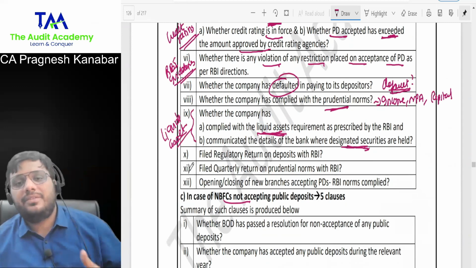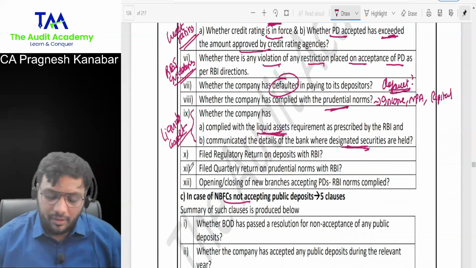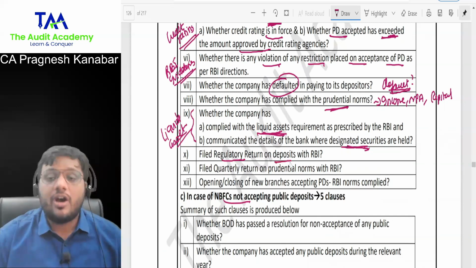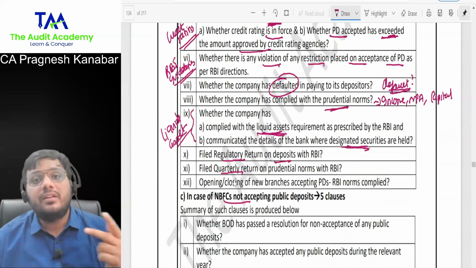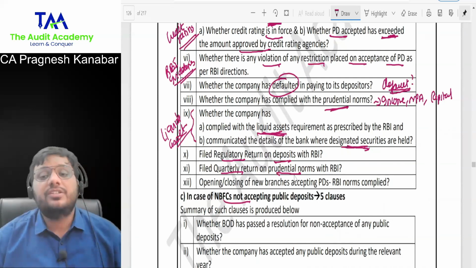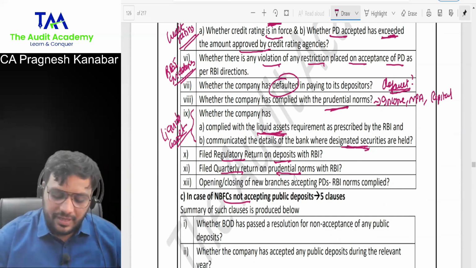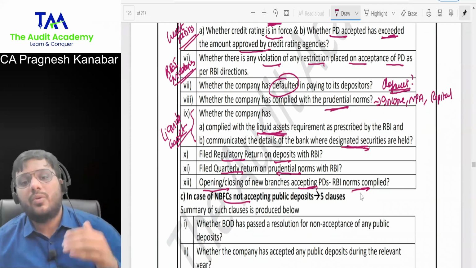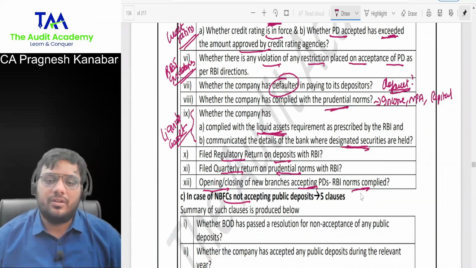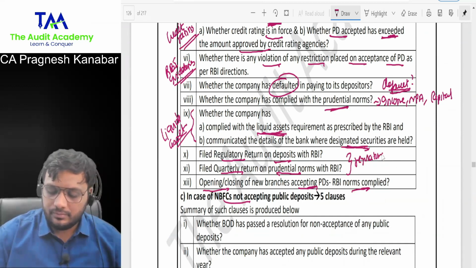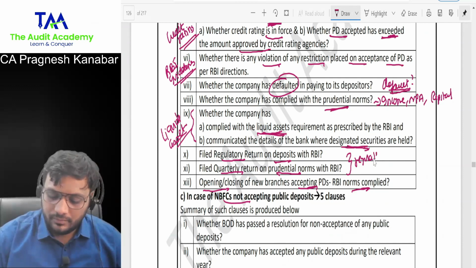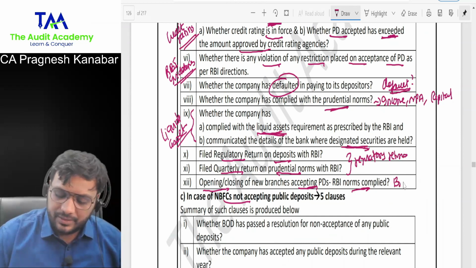Then NBFCs accepting public deposits need to file a regulatory return with RBI containing details of how many deposits they have accepted. Then they have to file a quarterly return, quarterly details of prudential norms compliance, with RBI. Then if they have opened or closed branches accepting public deposits, the question is whether RBI norms have been complied with or not. So these are the regulatory returns. And the last point is about branches.